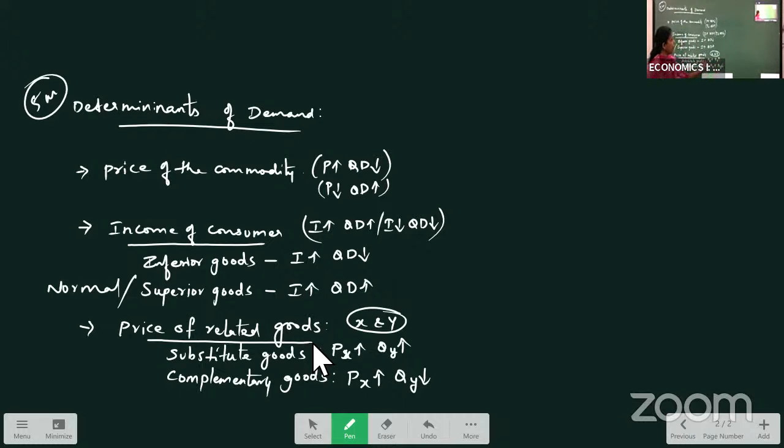In that case, when price increases, demand for the other also increases. In case of complementary goods, when price increases, demand for another commodity decreases. This is one more factor affecting our demand. The main factors are price of the commodity, income of the consumer, and price of related goods. Now, coming to the next factor, that is taste and preferences of the consumer.